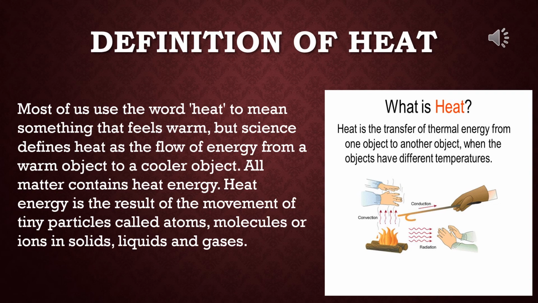So, what is heat actually? Heat is the transfer of thermal energy from one object to another object when the objects have different temperatures. That time only heat flows. Please see the diagram now. There are three ways of heat transmission: one is convection, another is conduction, and the third is radiation. We will explain it later on.